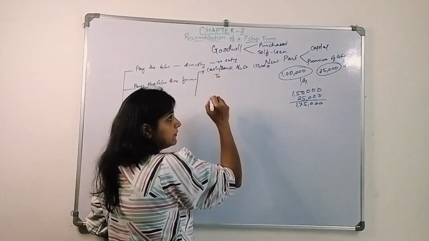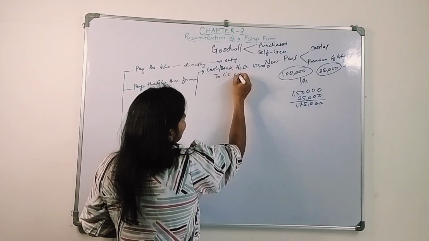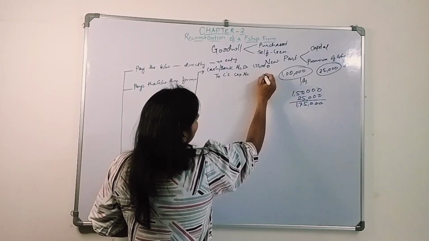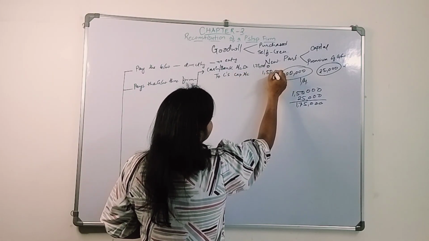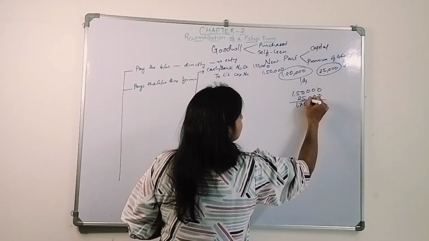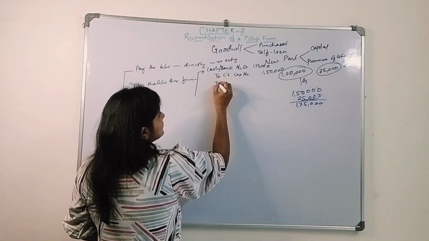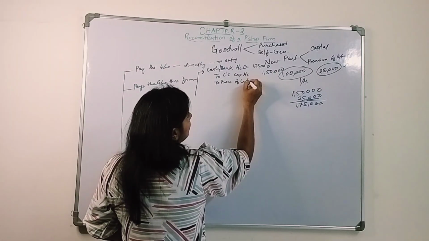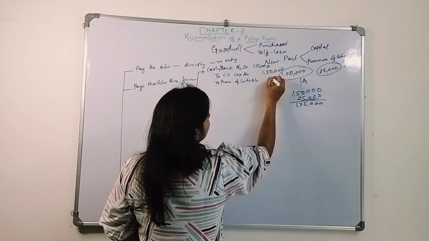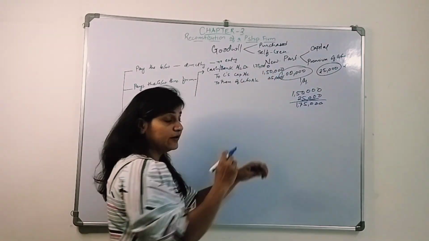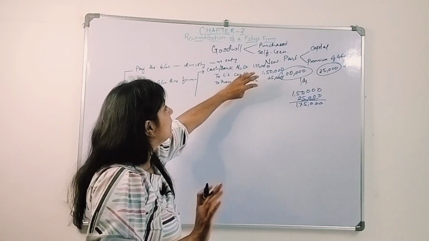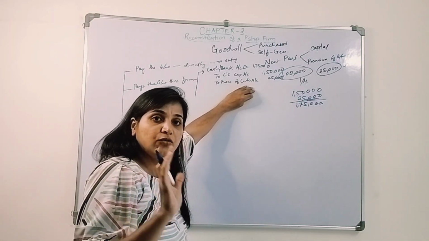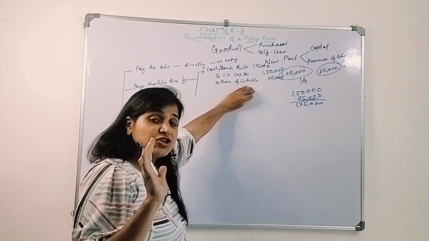How much is his capital amount? Let's say C's capital account is 1,50,000. And what is this 25,000? This 25,000 is the premium of goodwill account. So this is the first entry when he brings in the goodwill amount in the form of cash into the business.